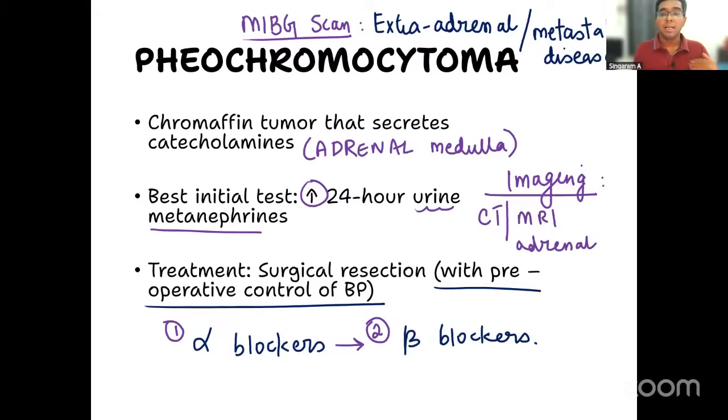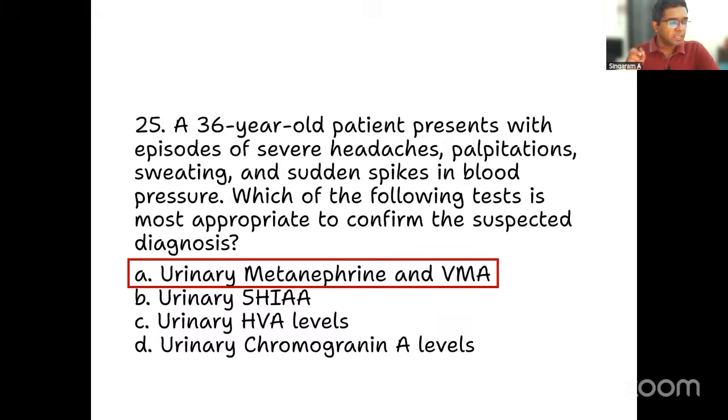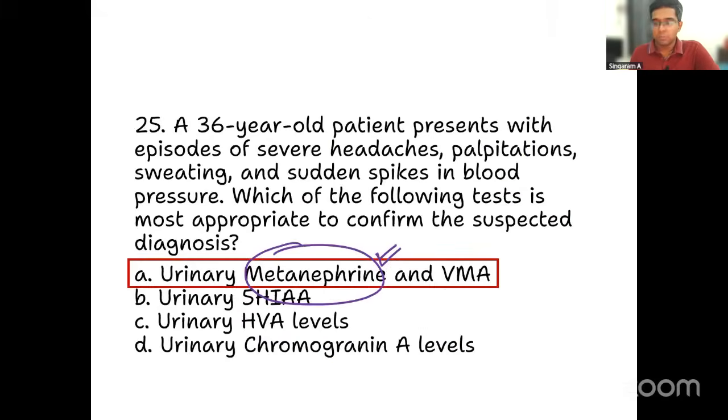So that's about the additional points you need to know for pheochromocytoma. With all this discussion, the clear answer for our question is urinary metanephrine and VMA. If both are given as separate options, as one of you asked, urinary metanephrine will be the preferred answer to choose. That is why I already put it up here. The best initial test is always 24-hour urine metanephrine. Metanephrine is a keyword you will associate with pheochromocytoma, right? So that was about this particular question. Option A will be the answer for this question.